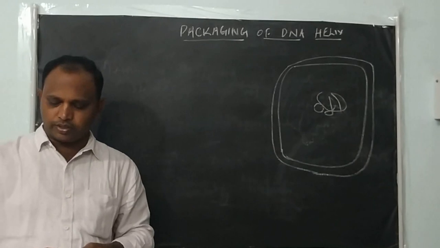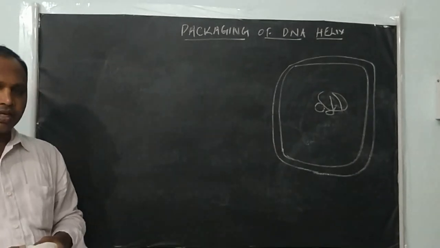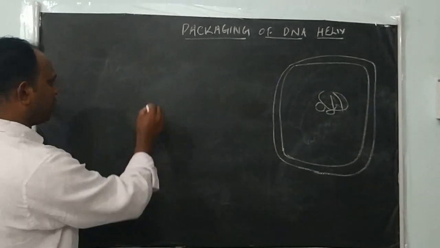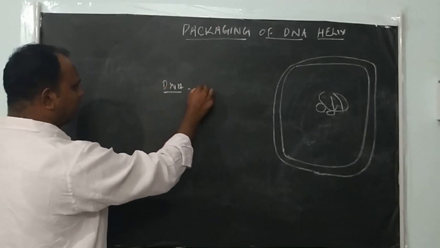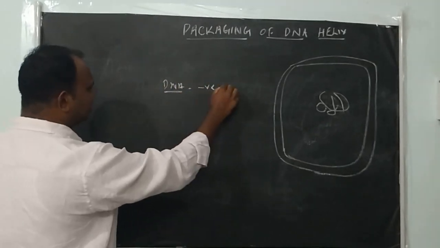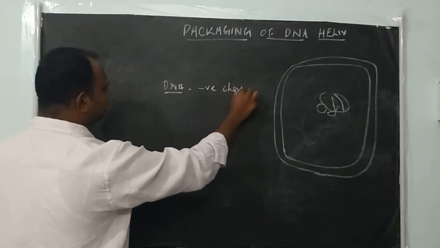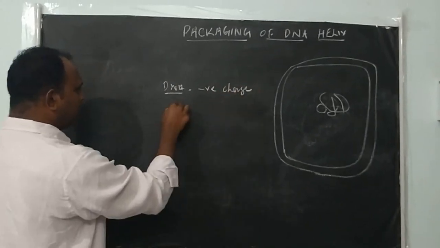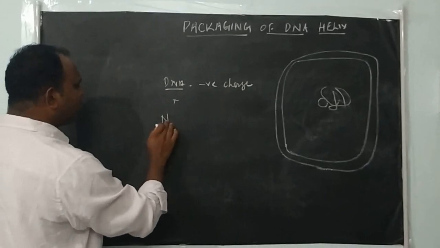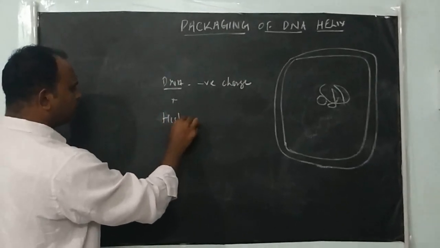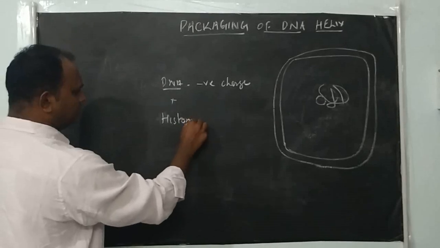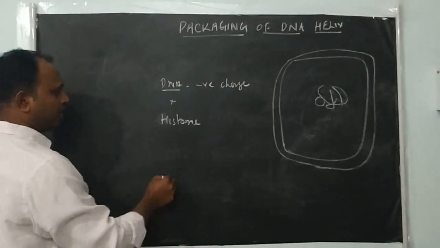So how are the coils maintained? The prokaryotic DNA, like all DNAs, is negatively charged. It binds with some histone-like proteins. We will discuss histone proteins in the packing of DNA in eukarya.